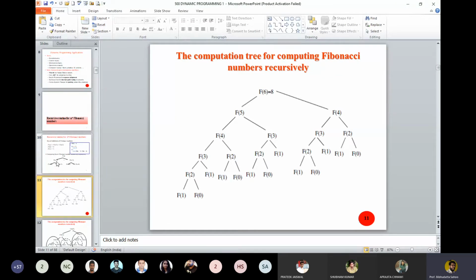That means if a typical recursive algorithm a user writes, or we are being encouraged to write a recursive routine, you know recursion is dangerous, and worst case algorithms are designed with recursion because you are calling this function 3 times. So what is the idea? We call once and store it. Suppose this comes first, so I'll compute F3 and store it at a particular location. Then whenever there is again a requirement of F3, instead of executing the function, I can take the value from that location, similar to this case.